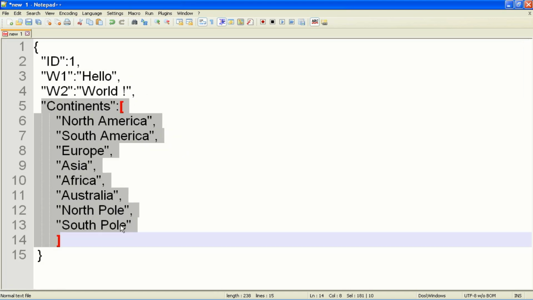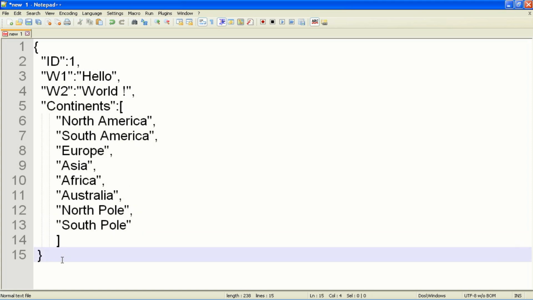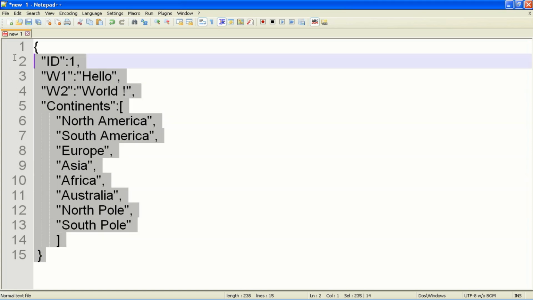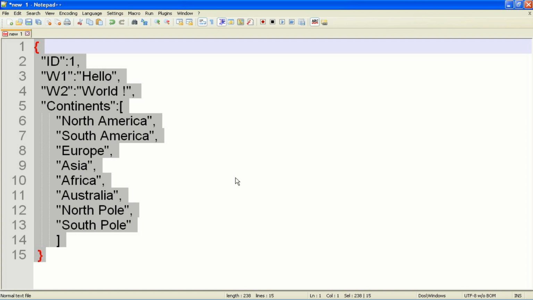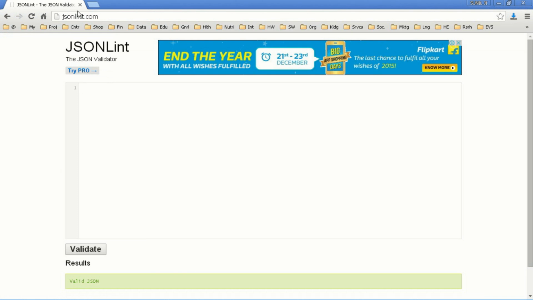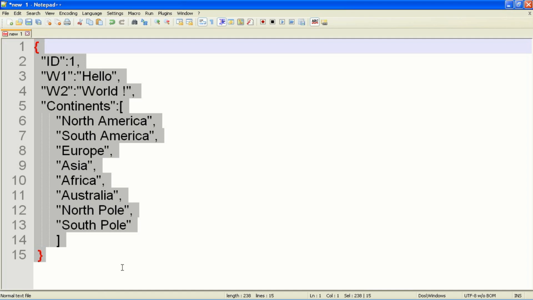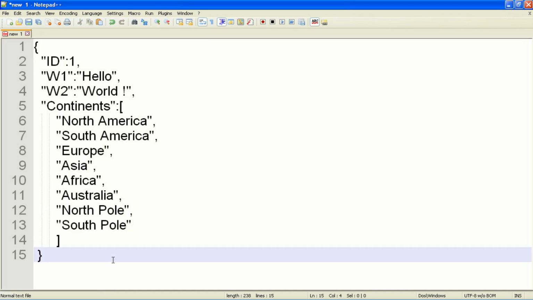And if I want to really check my file, I can copy this entire code and go to a site, JSONLint.com. Paste this here, and if it is a good file, then I'll get a valid JSON message here. Fine. So it's good that I got everything right in the first shot itself. Name value pairs, and the value can be an array as well. Thank you.